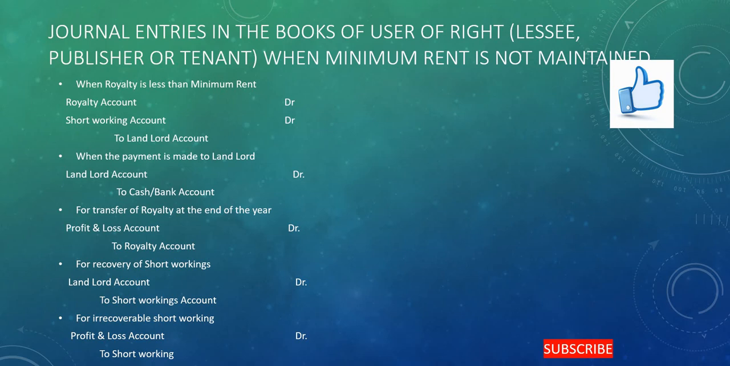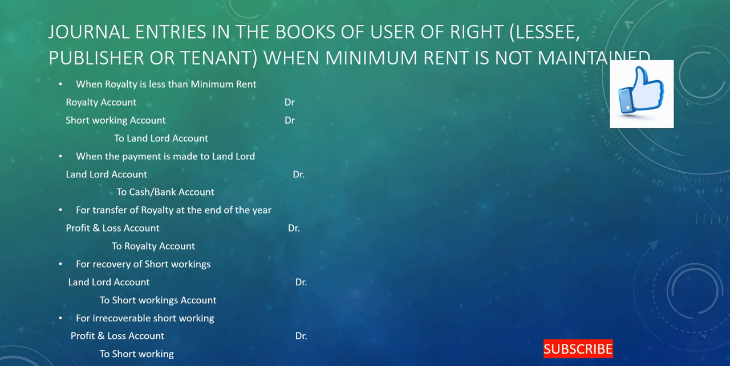Here the royalty account is a nominal account, so debit the expenses or the losses as per the rule of nominal account. Then when the payment is made to the landlord, landlord account debit to cash or bank account. Here the landlord is a receiver of the benefit, so as a rule of a personal account, debit the receiver, where the cash account is a real account, so credit what goes out. For transfer of royalty at the end of the year, profit and loss account debit to royalty account, because royalty is considered as an expenditure to the user of the right here.